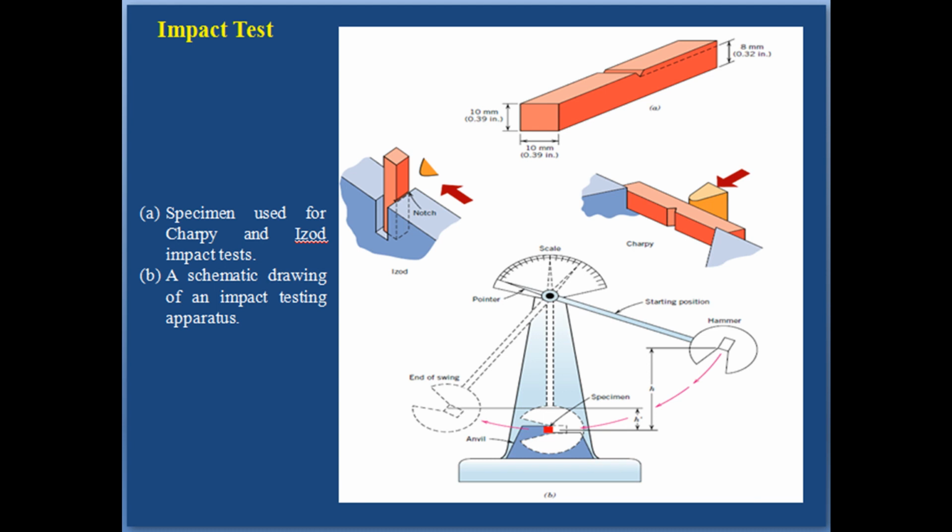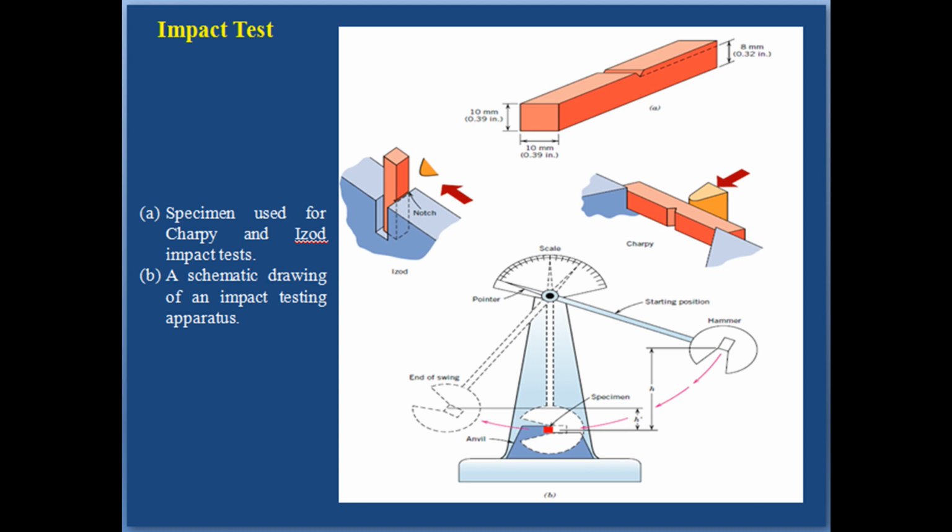The pendulum continues its swing, rising to a maximum height h', which is lower than h. The energy absorption computed from the difference between h and h' is a measure of impact energy.